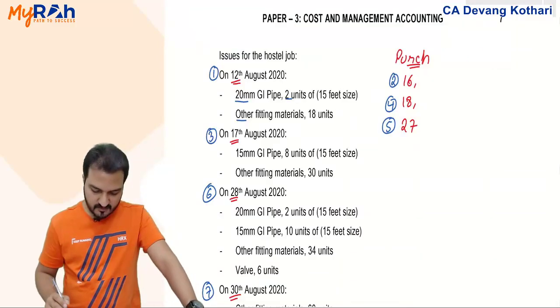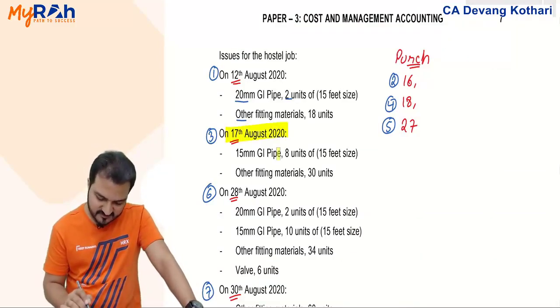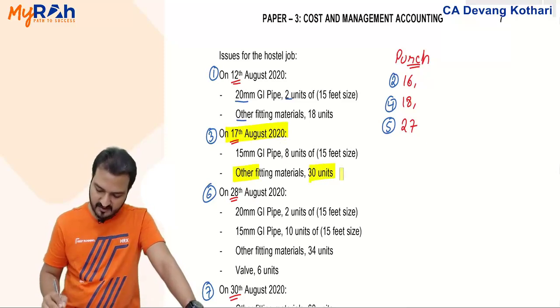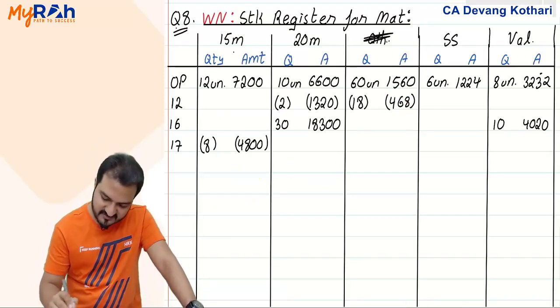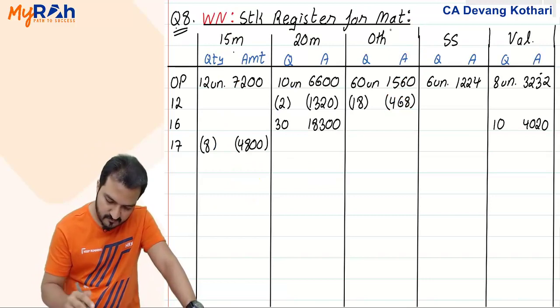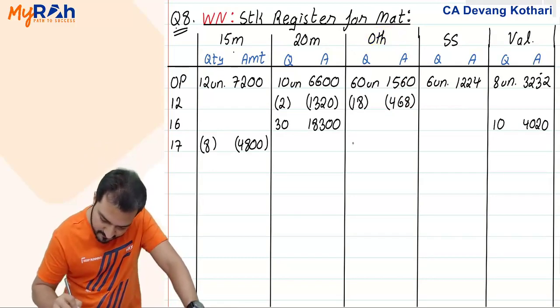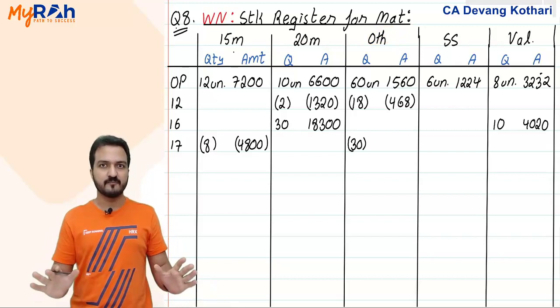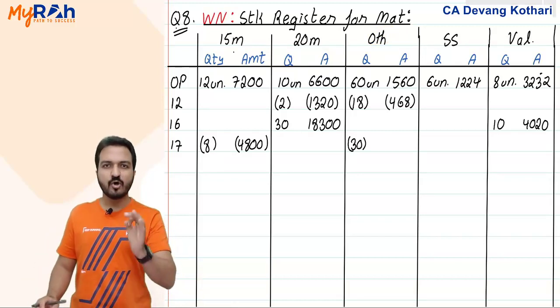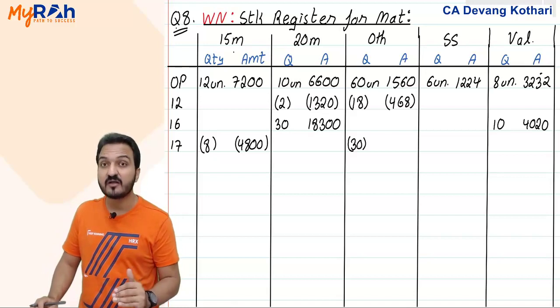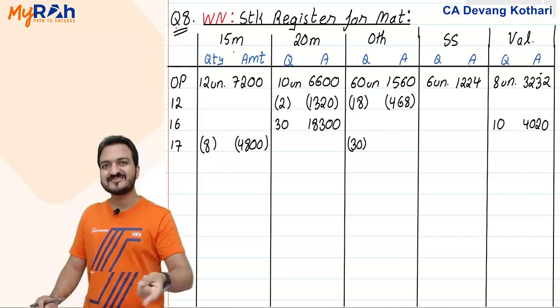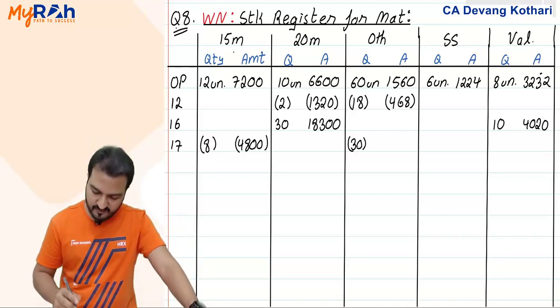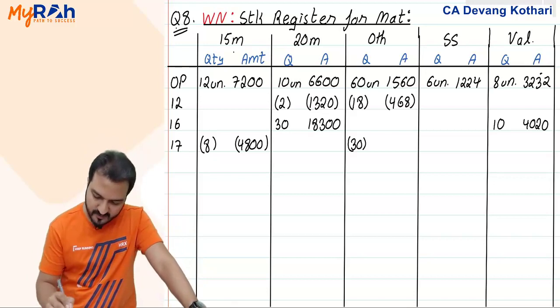Yes. Also on 17th August, other materials, 30 units, I issued. But you notice that even in other materials there is no fresh purchase done. And I just told you that as long as no fresh purchase is done, my issue rate will be the same as the opening rate. So for this 30 also, the same as the opening rate.